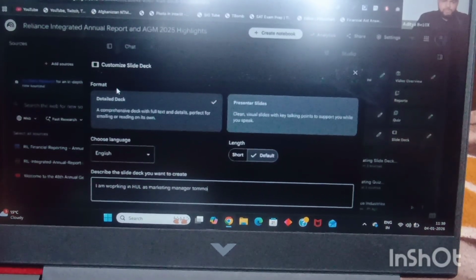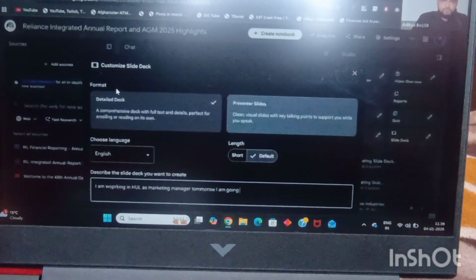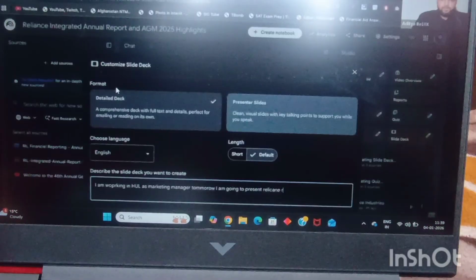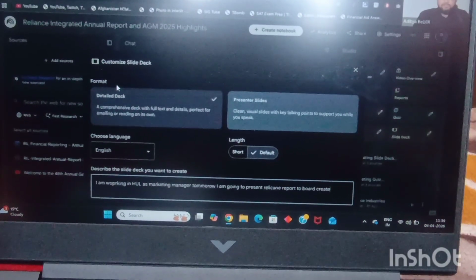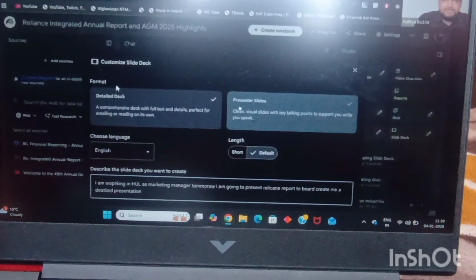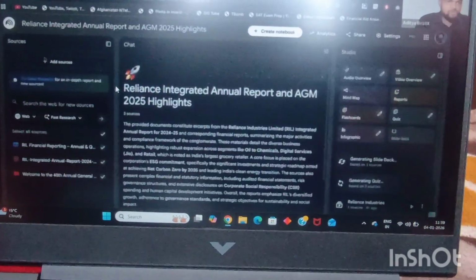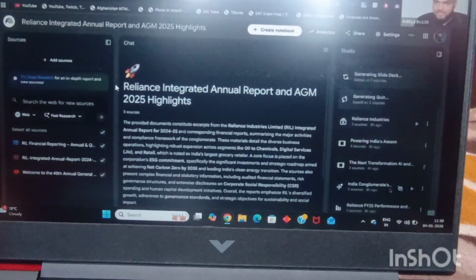Tomorrow I am going to present the Reliance report to the board. Create me a detailed presentation. I can select the length, I can select the slides, and now I'll click on generate. Going through the content I have uploaded, it will generate the deck for me.